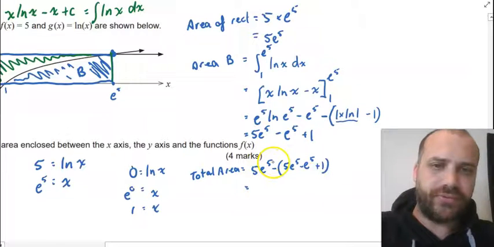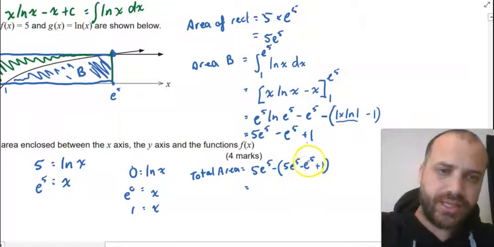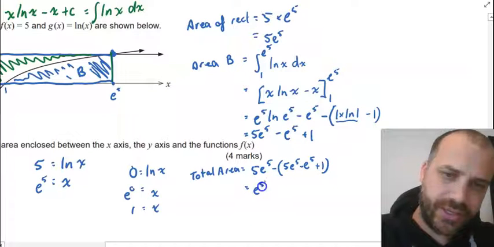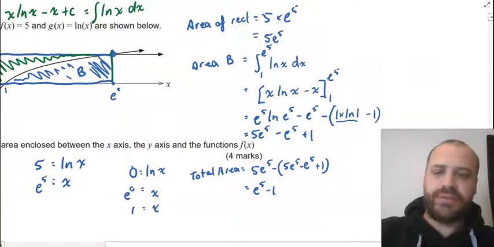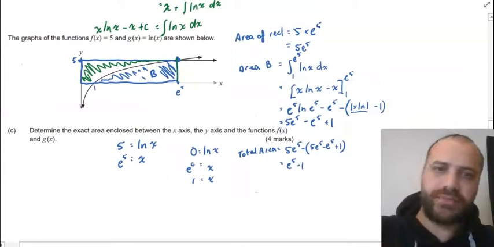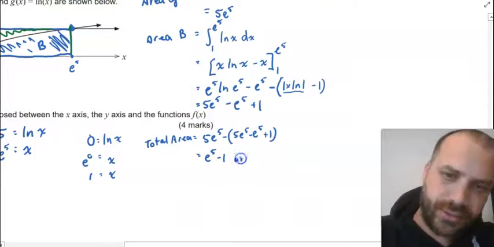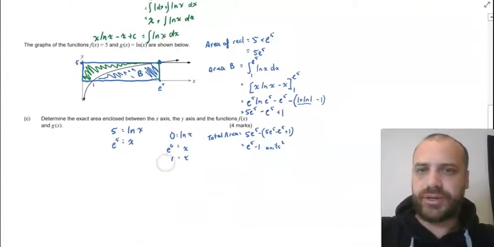Equals 5e to the 5 minus 5e to the 5, that's gone. Minus e to the 5 is positive e to the 5. Minus plus 1 is minus 1. My total area is e to the 5 minus 1, and just for units, units squared, because it's an area.